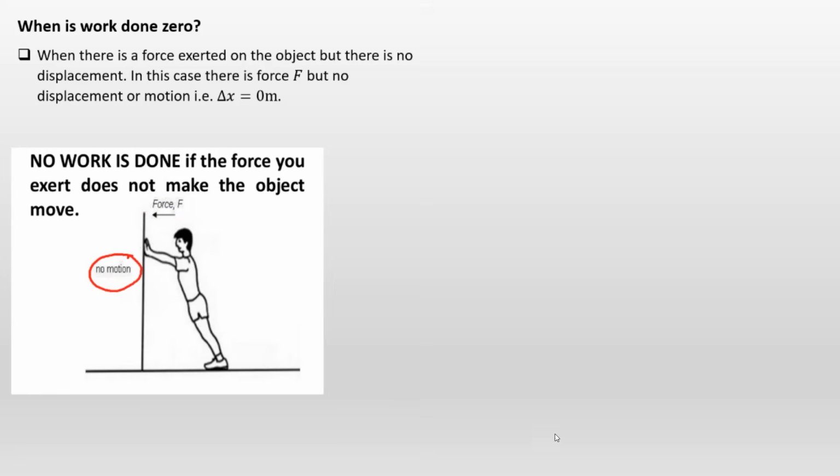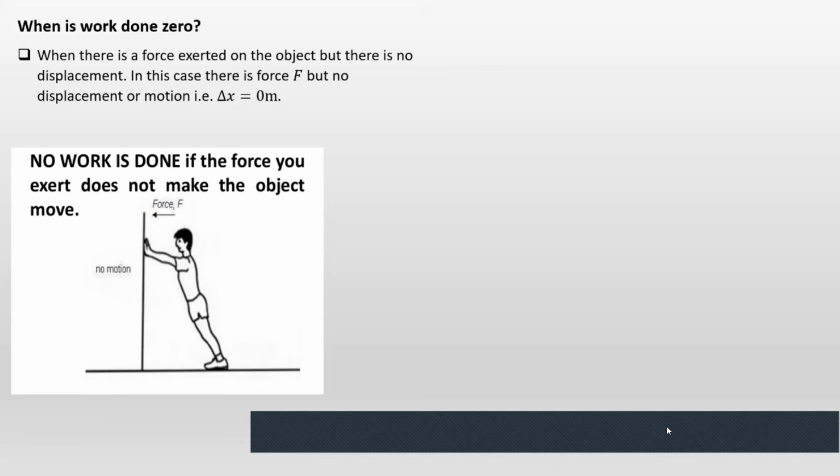You guys always relate to those particular examples quite well. I'm ready for my next one. So work done is 0 under those particular scenarios. All right, where else?